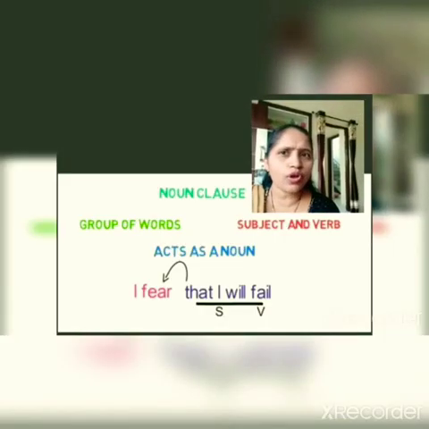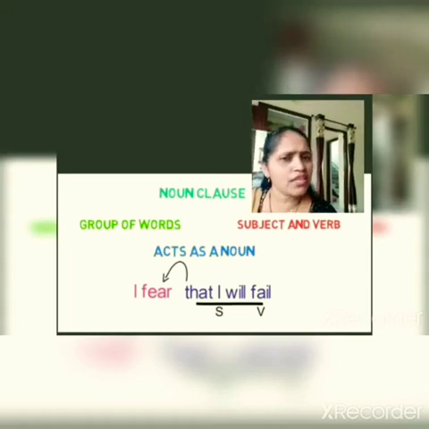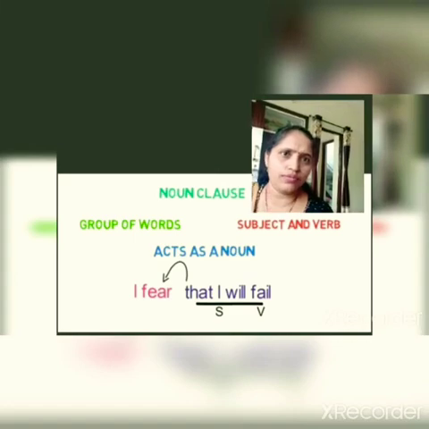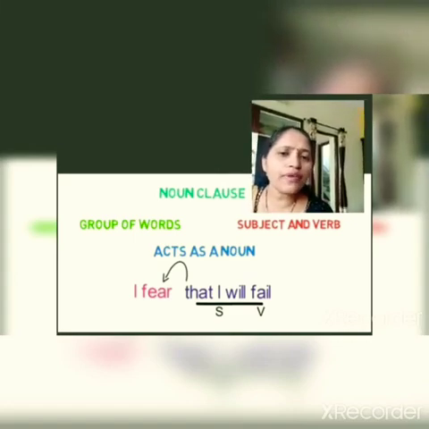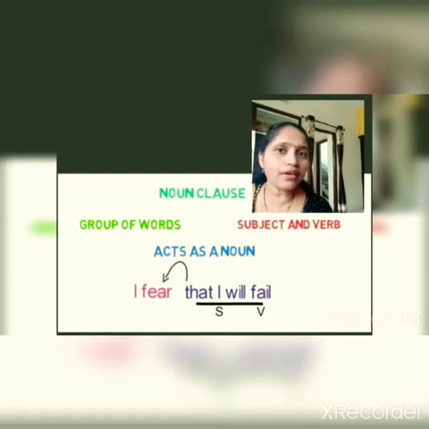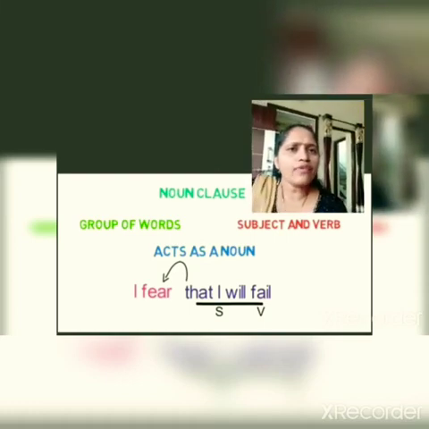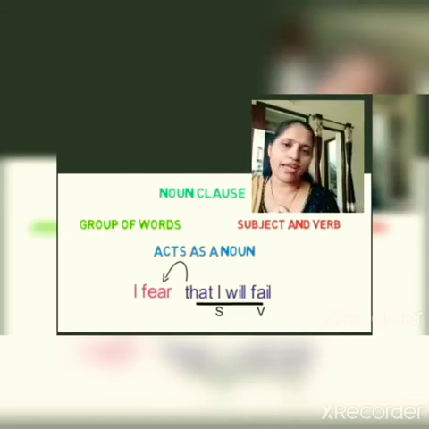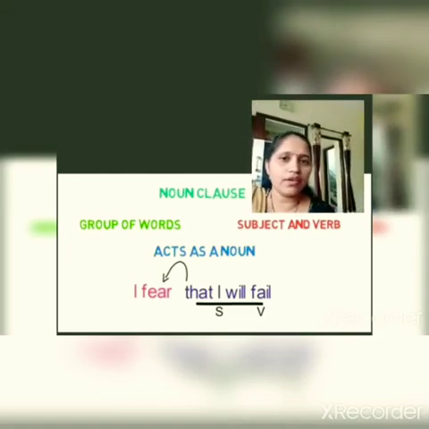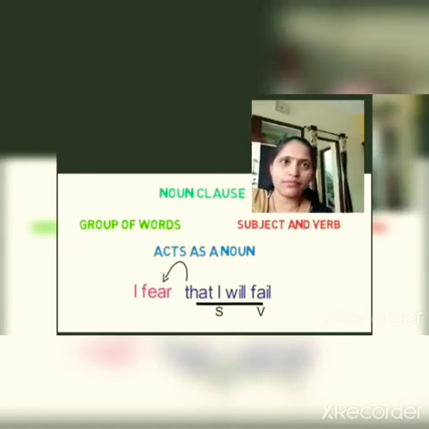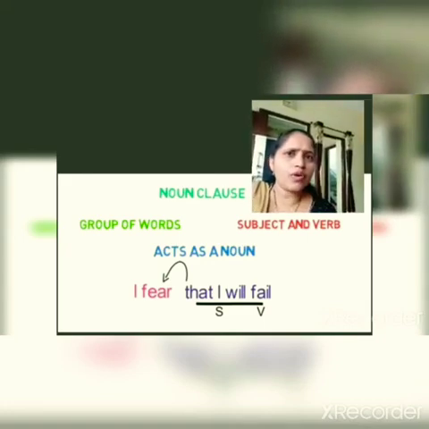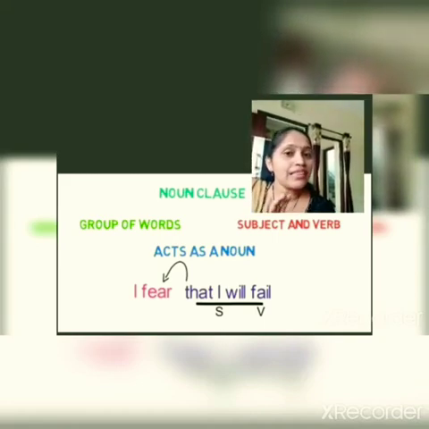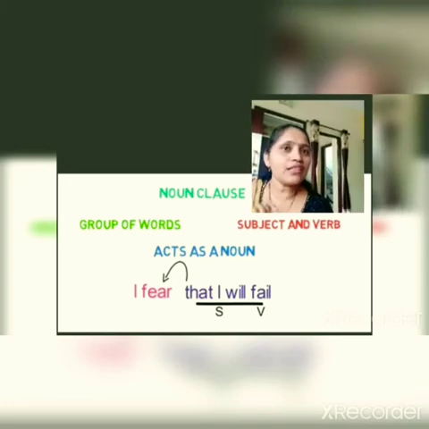So what is a noun clause? A noun clause is a group of words having a subject and verb of its own and it acts as a noun in the sentence. For example, I fear that I will fail. See here, that I will fail is a clause as it is a group of words having a subject and a verb. The whole clause is acting as an object of the word fear, so it's a noun clause.